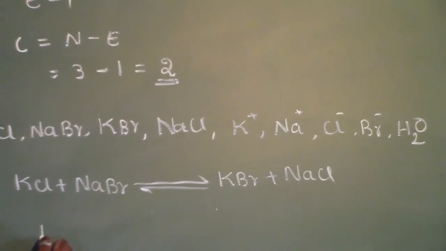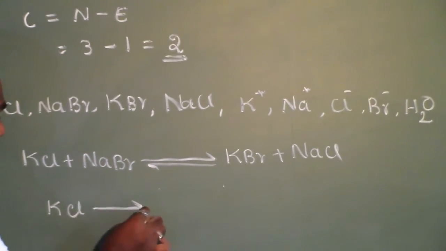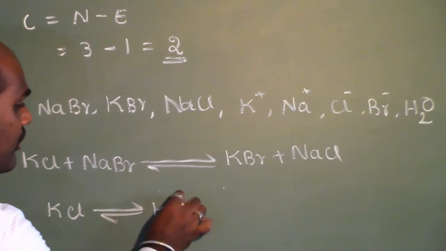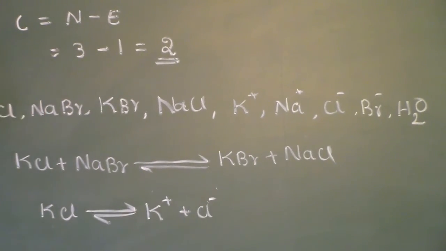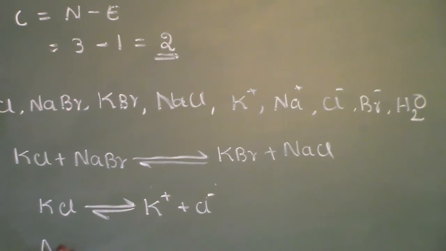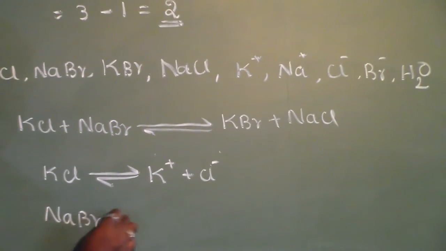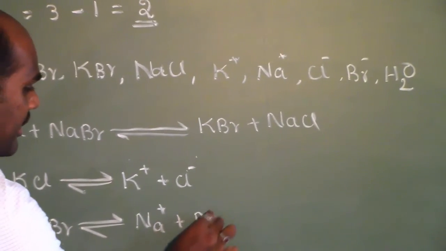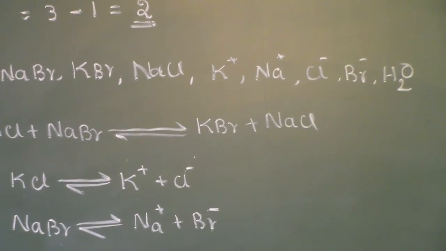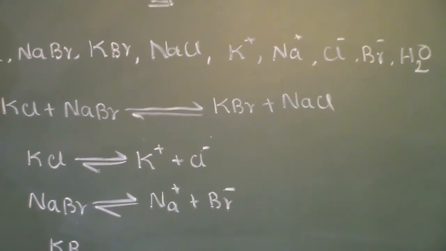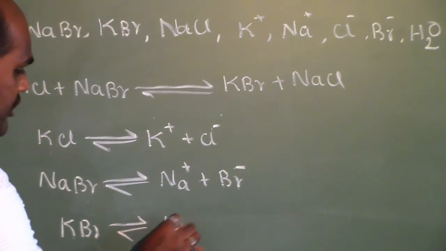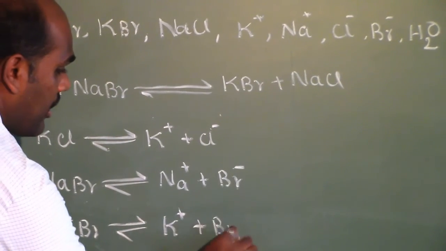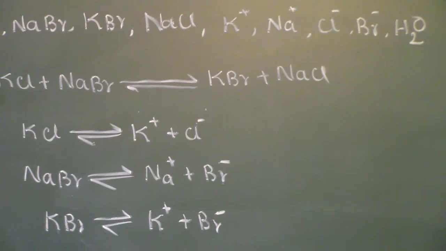So KCl will split to give K plus and Cl minus, and NaBr will split to give Na plus and Br minus. KBr will split to give K plus and Br minus.